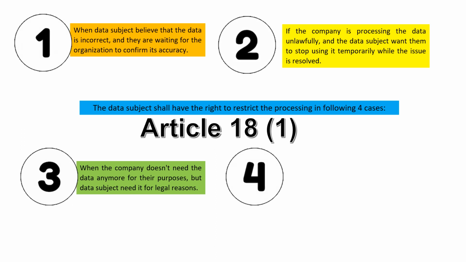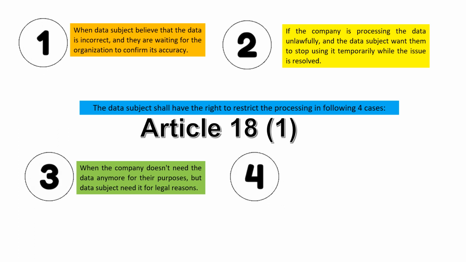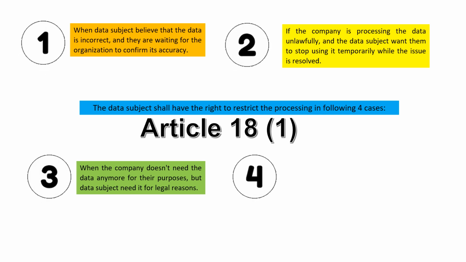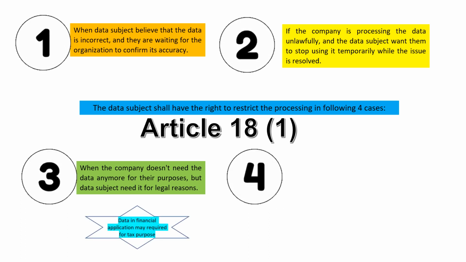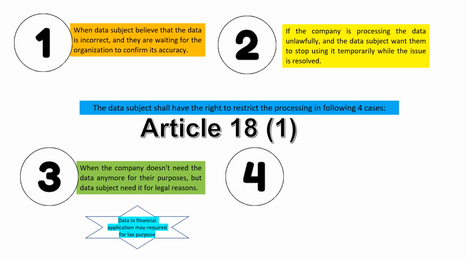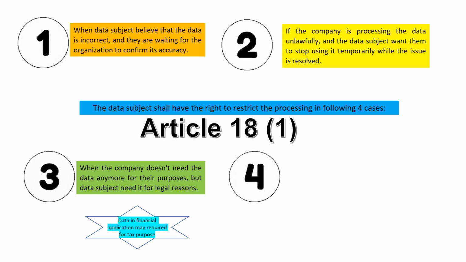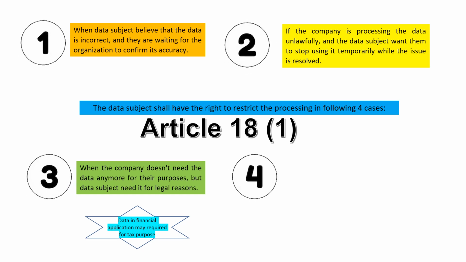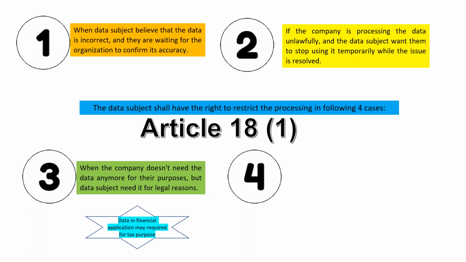Third point, the data subject can request to limit or restrict the processing when the company does not need the data anymore for their purposes, but the data subject needs it for legal reasons. For example, the data subject is closing one of the financial applications as he no longer needs it, but he needs some financial records for tax purposes. The data subject can ask them to restrict their processing but to keep the data accessible for legal reasons.